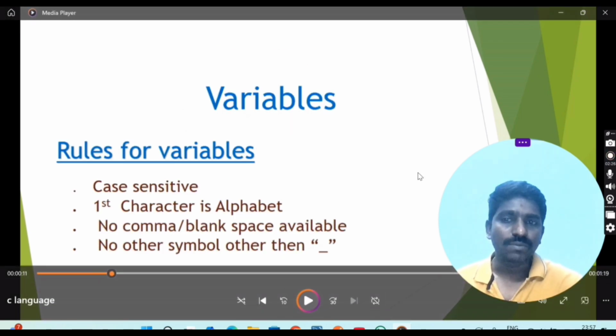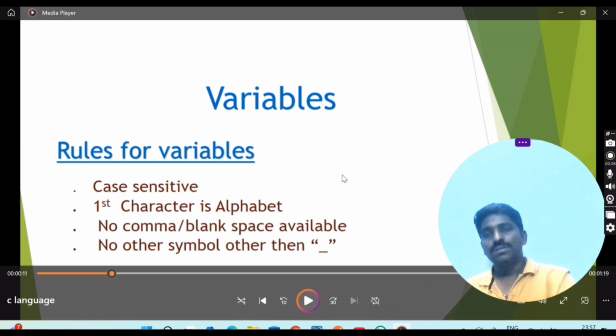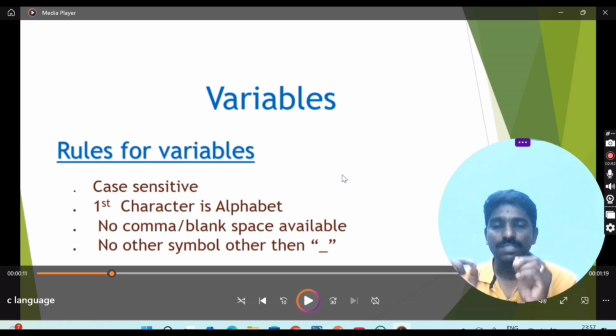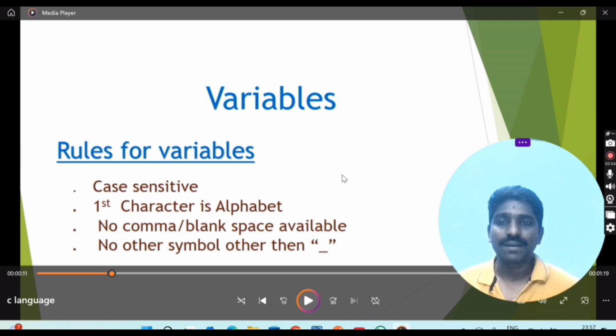Now we are going to discuss the variable. Do you know what a variable is? A variable is a memory holder. When you declare a variable, the name is optional, but you have to give a data type, any one of them. Suppose int, float, char. These are the data types in C language. Now if I want to specify int x equal to 10, what happens?